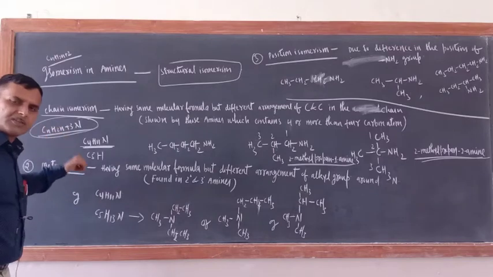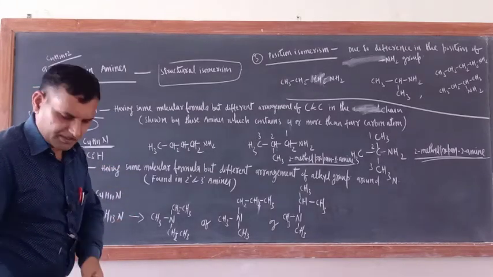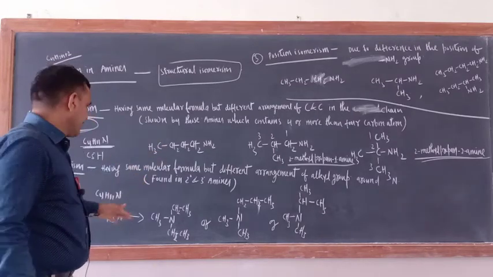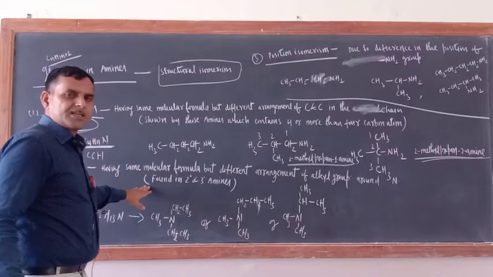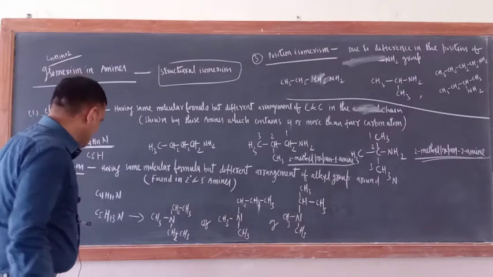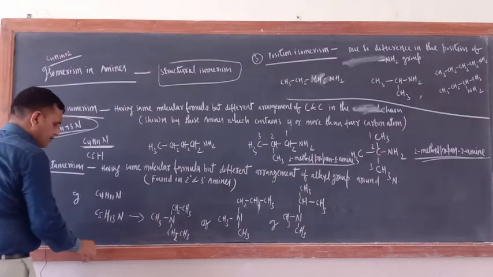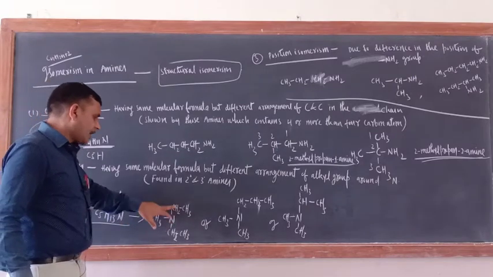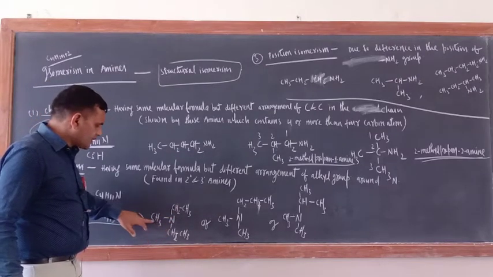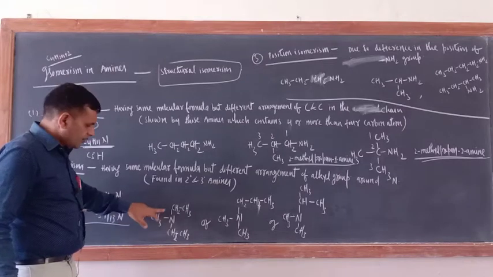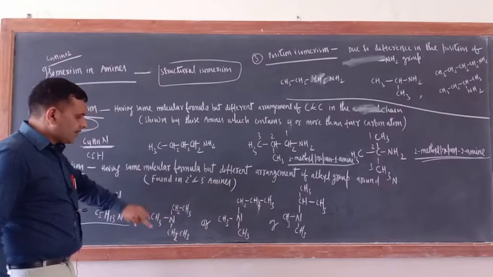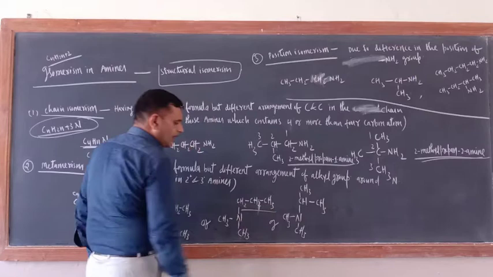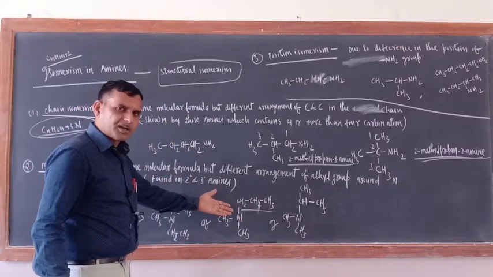Next one is metamerism. As usual, what is the definition of metamerism? Having same molecular formula but different arrangement of alkyl groups around N. This is basically shown by the 2 degree and 3 degree amines. The molecular formula is this one, C5H13N. Around the nitrogen, 2 alkyl groups are there: 1 methyl group and 1 ethyl group. The same can be written like that also, 2 methyl groups and 1 n-propyl group. Just check if it can be written or not.